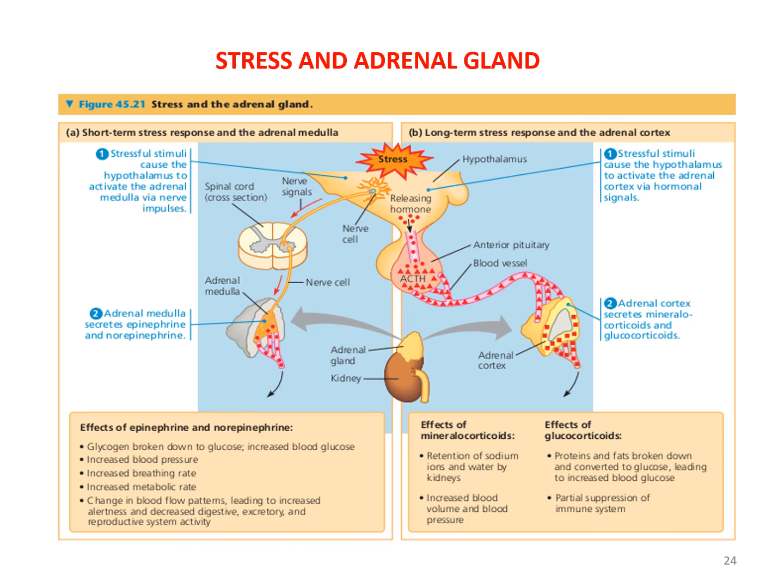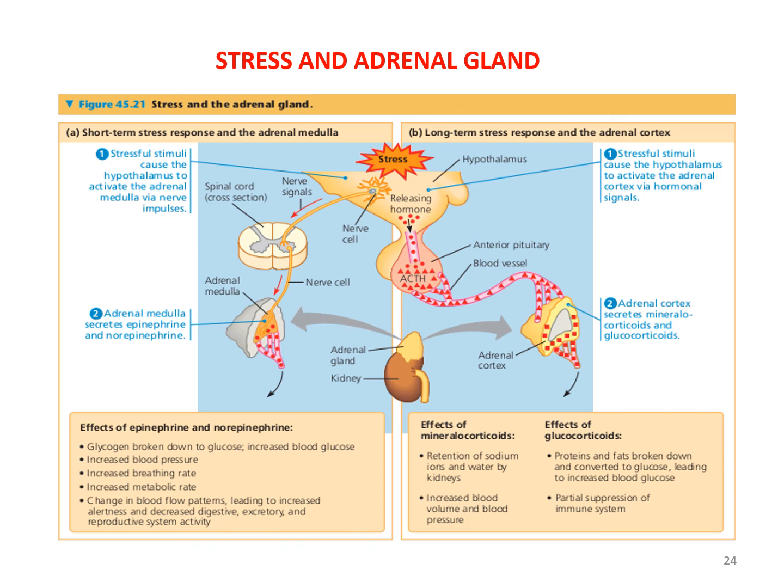And the long-term stress response and the adrenal cortex. If there is chronic stress, like work pressure or any other kind of chronic pressure, that stressful stimulus causes the hypothalamus to activate the adrenal cortex via hormonal signals. The adrenal cortex secretes mineralocorticoid and glucocorticoid.